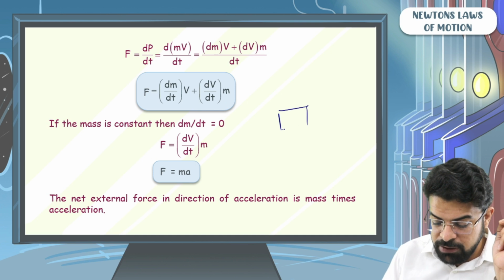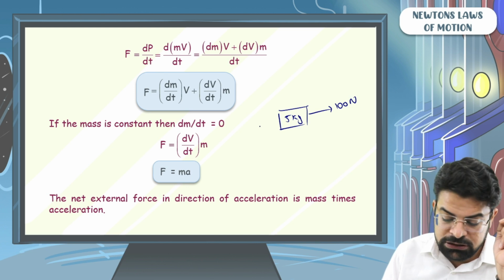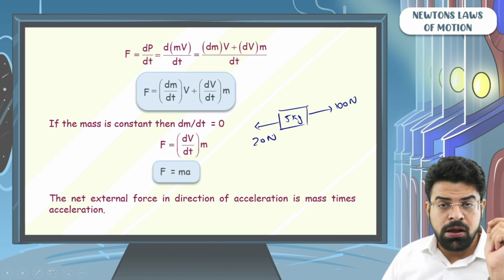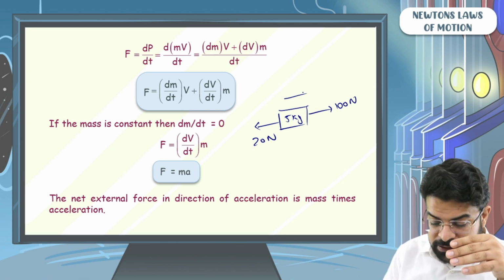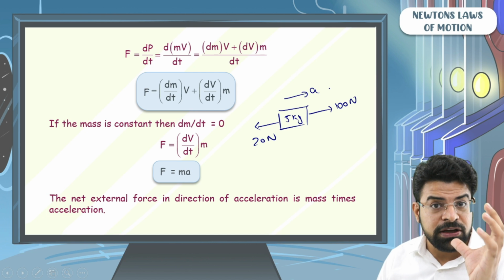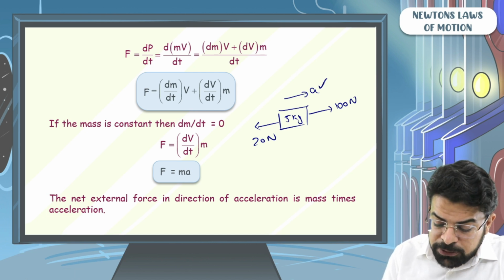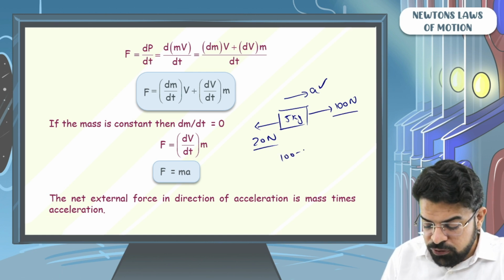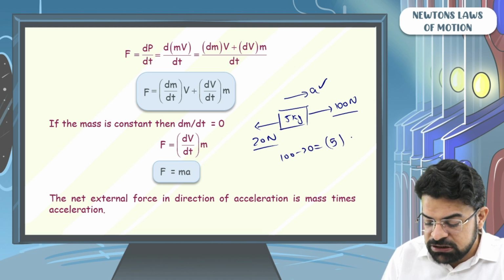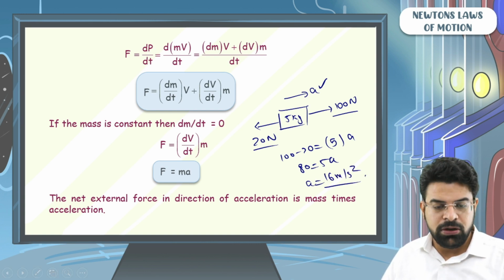Okay, so if you have a body of mass 5 kg, towards the right a force of 100 Newton, and towards the left a force of 20 Newton. We know that as the net force is towards the right, it will accelerate towards the right, let's say with some acceleration a. We write the equation as the net force in the direction of acceleration. Now, in the direction of this particular acceleration a, what is the net force? 100 minus 20. So the net force in the direction of acceleration equals mass times acceleration. So 80 equals 5a and the acceleration of the body is 16 meter per second square.